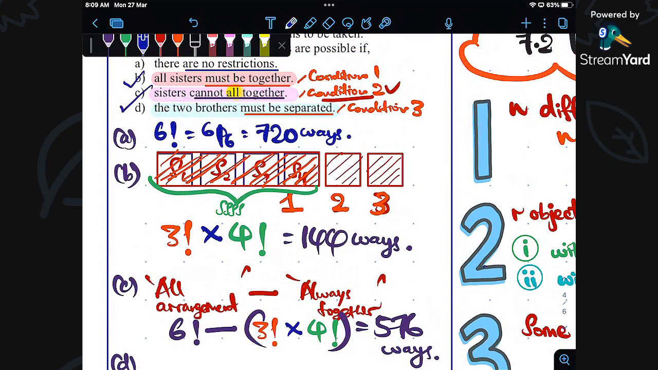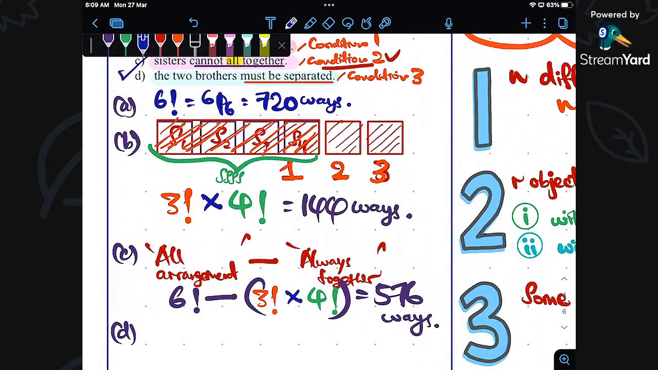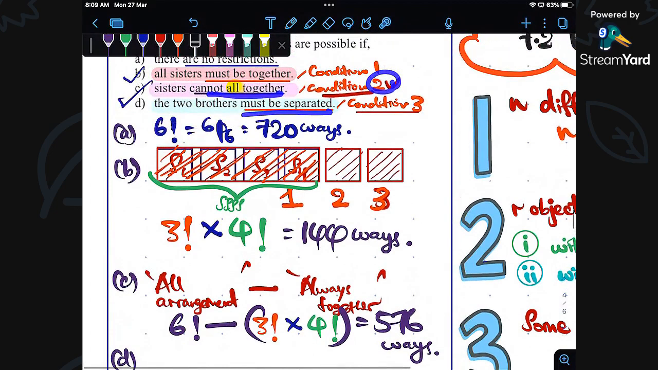And the last one will be the two brothers. This time it talks about the two brothers must be separated. What does it mean by separated? Separated is the third condition. The third condition is not the same as the second condition. Students are always confused and think they are the same, whereas this third condition has no direct relation with the second condition.